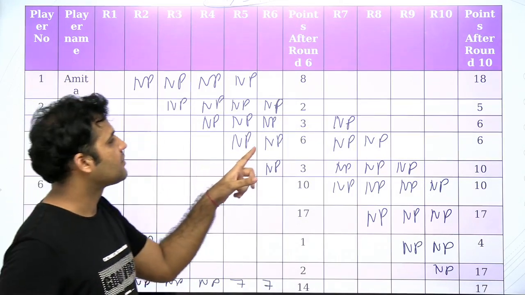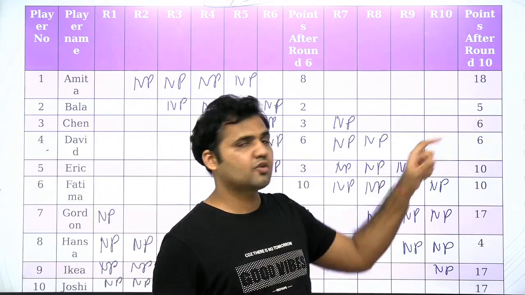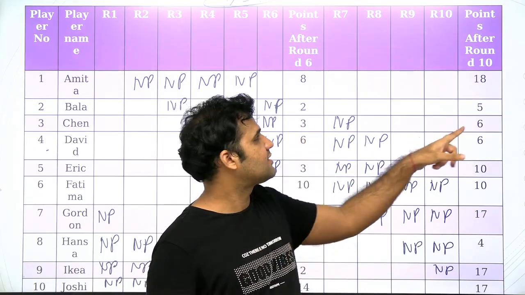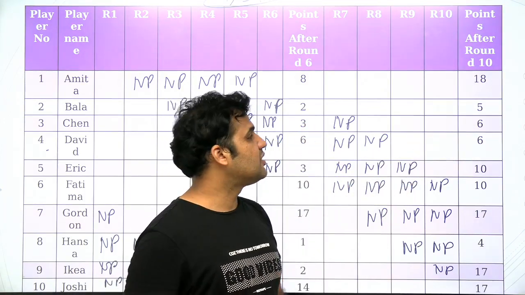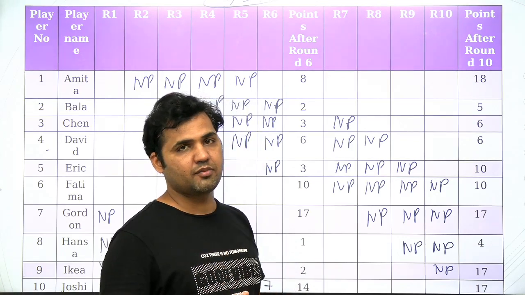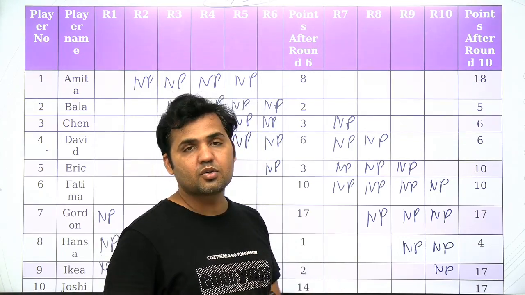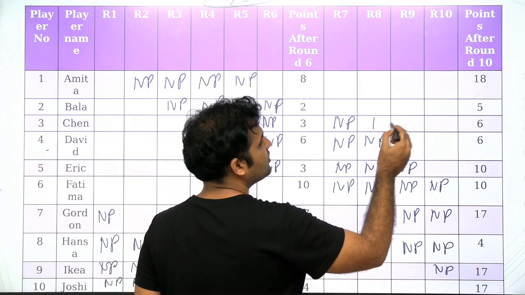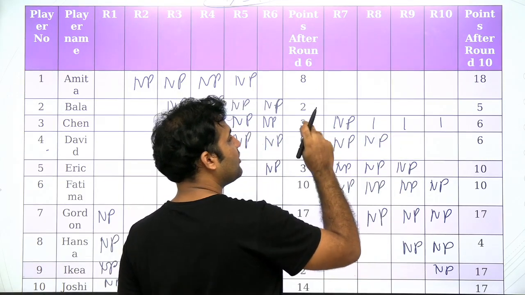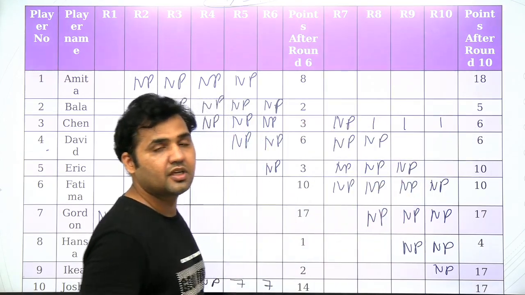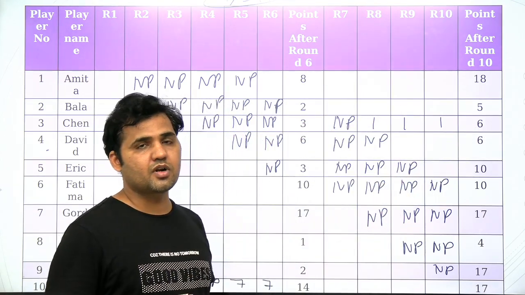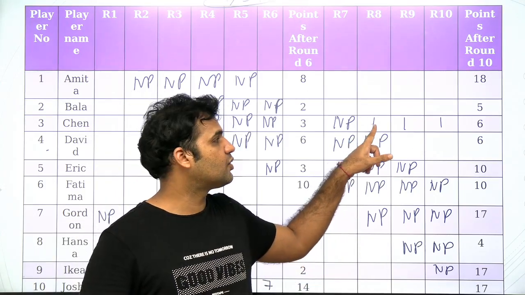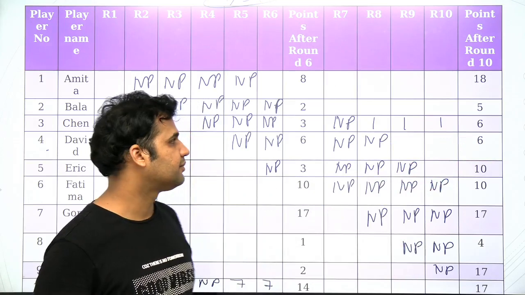Chen, you can see, is scoring 3 over here and 6 over here. That means the score of Chen is 3 after round 6 and 6 after round 10. That means Chen has scored 3 points. And Chen is the person who is scoring in every round. So can I say Chen must be scoring 1, 1, 1 over here, because Chen needs a score of 3 and he needs to score in every round? If a score of 3 needs to be obtained in 3 rounds, the only possibility is that you get 1, 1 and 1 in 3 rounds, right?